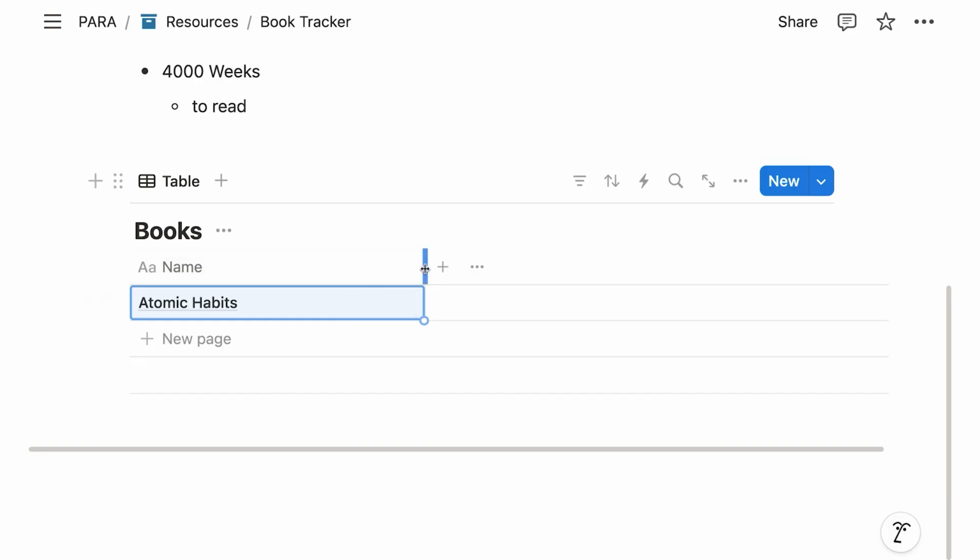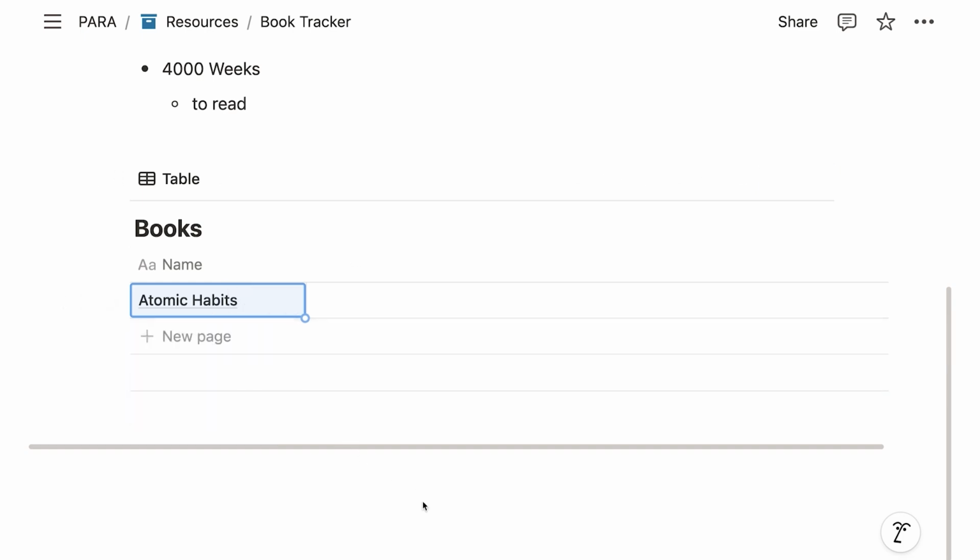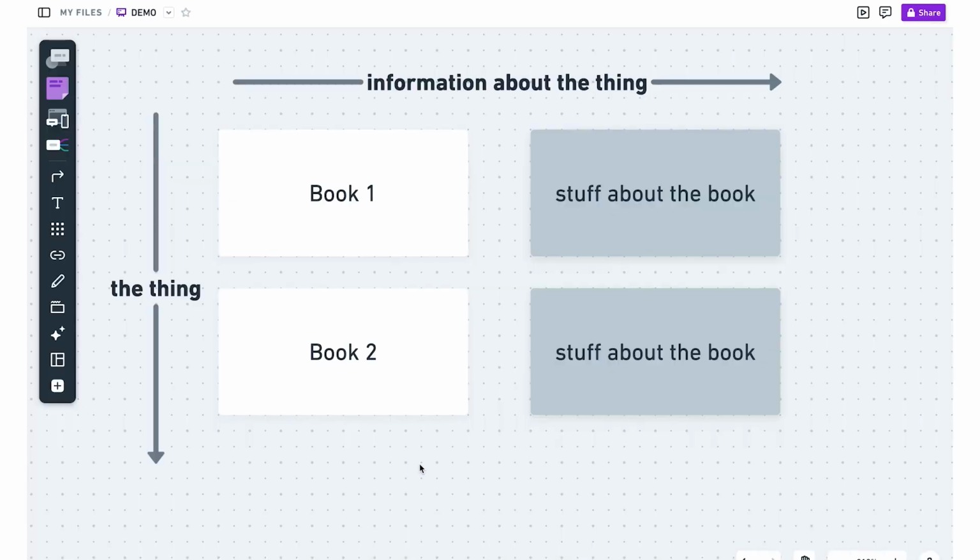Nice. Now, the power of Notion is that I can now add these additional columns here to have more information or more context about this element, right? So whenever we create a database in Notion, we want to think about it in sort of 2 dimensions. This is the general idea. On the first column, we have the thing, so in this case, our books, and then in the other columns, we have information about the thing.